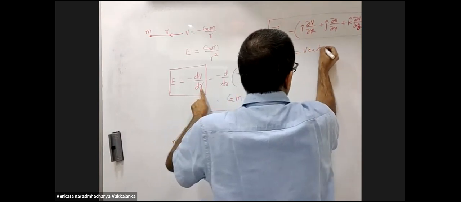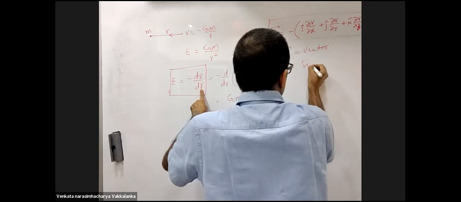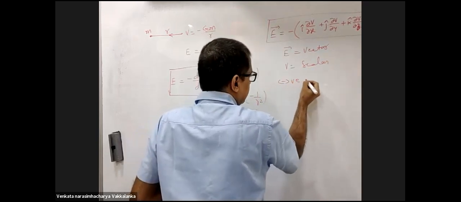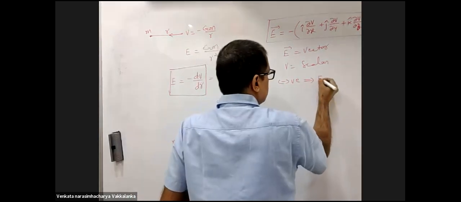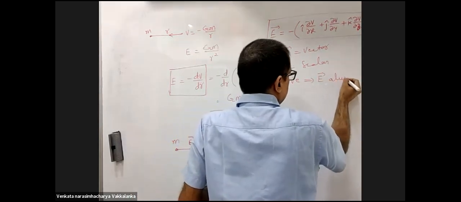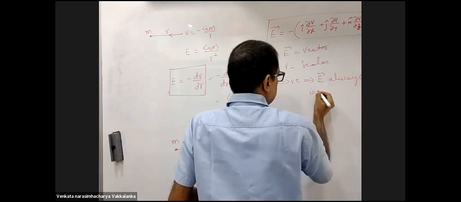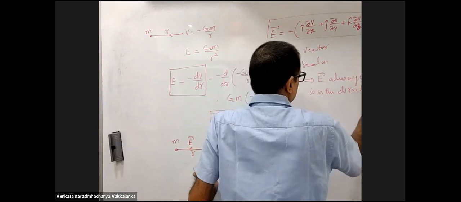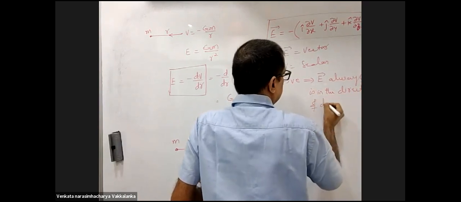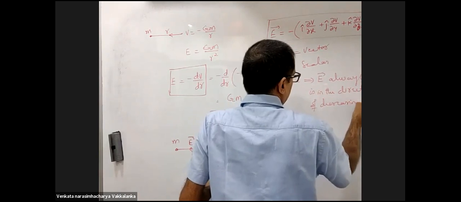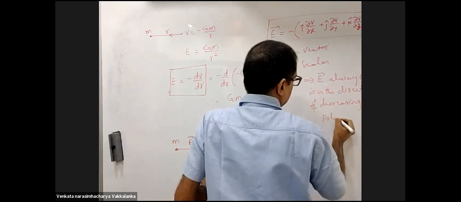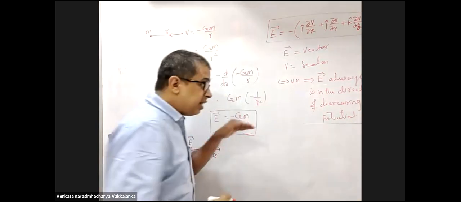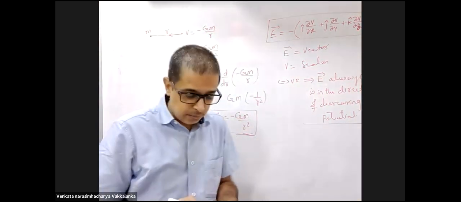The negative sign implies that the field is always in the direction of decreasing potential.